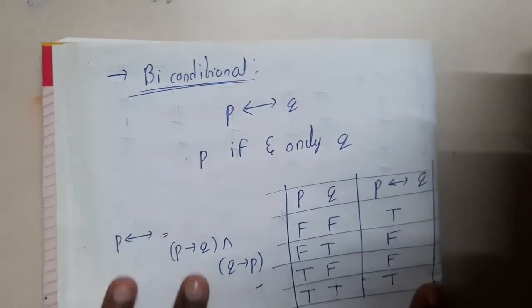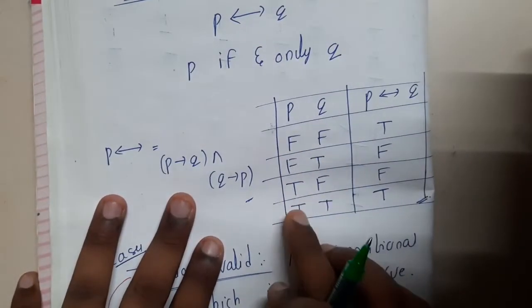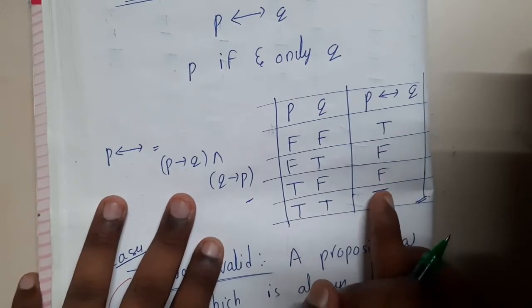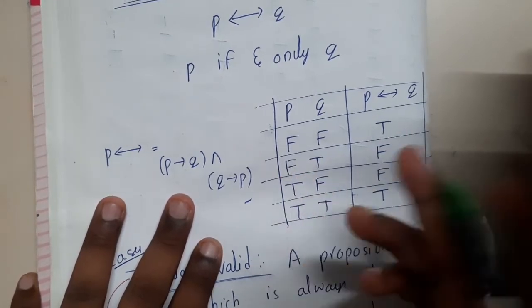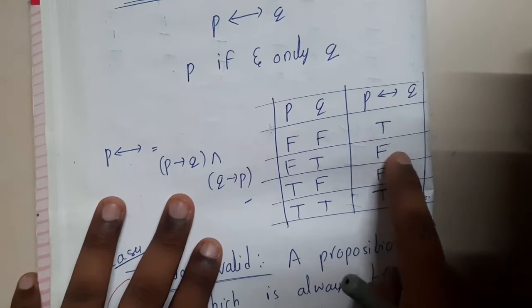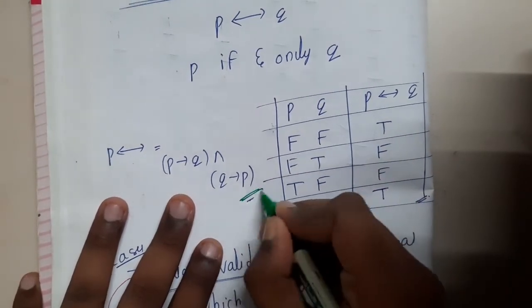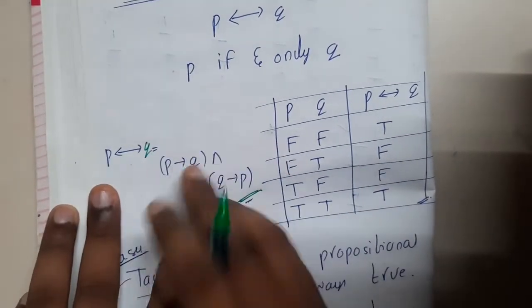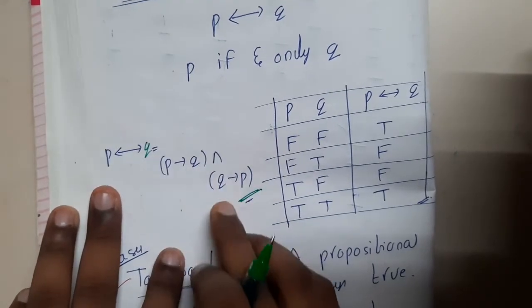So from my explanation, most of you will be saying: if both of them are true or both false, the result will be true. If any one of them is true and the other is false, the result will be false, right? Yes. So you can represent it in this way: P biconditional Q equals P implies Q and Q implies P.